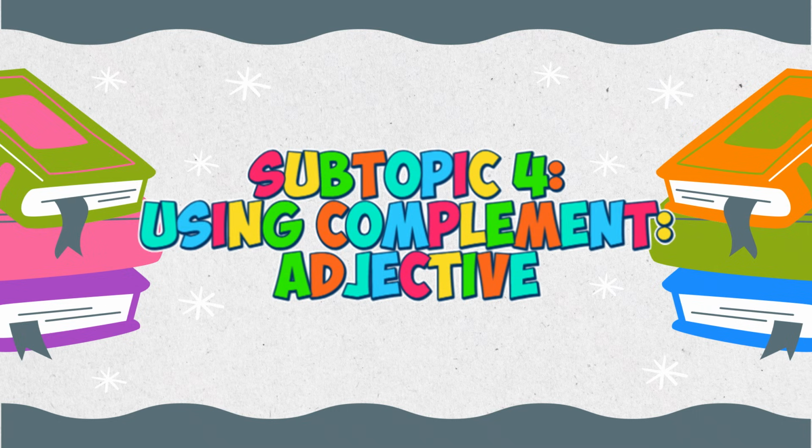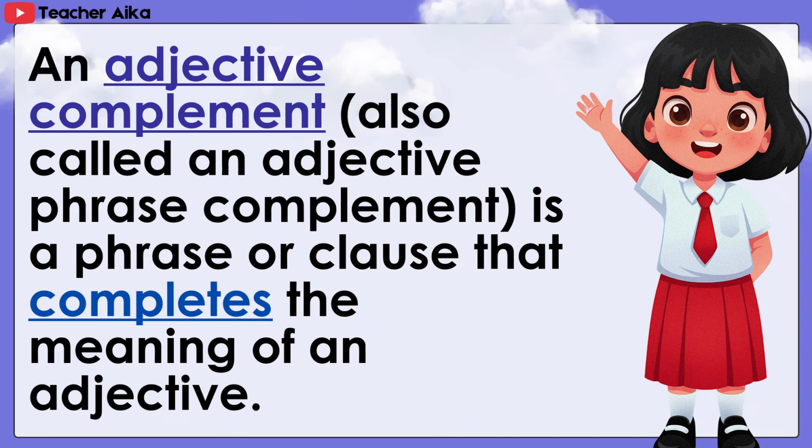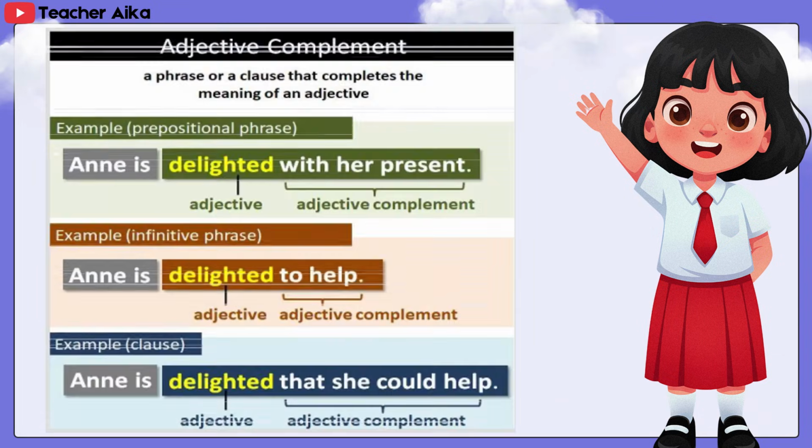Subtopic number 4, using complement adjective. An adjective complement, also called an adjective phrase complement, is a phrase or clause that completes the meaning of an adjective. Adjective complement: a phrase or a clause that completes the meaning of an adjective.